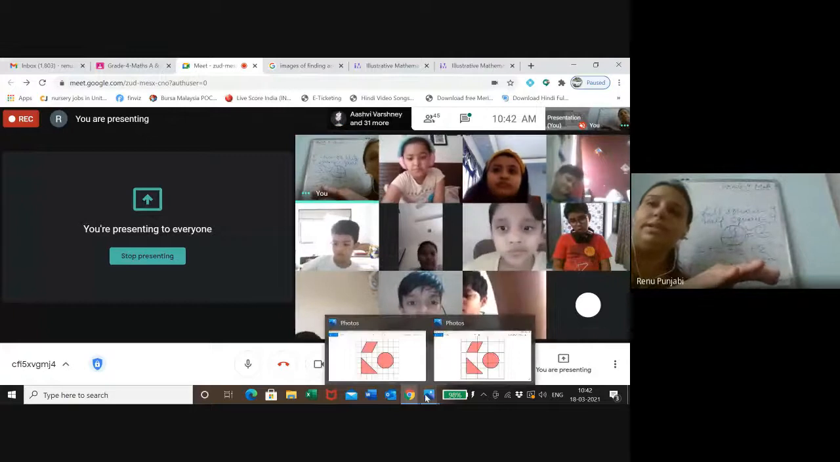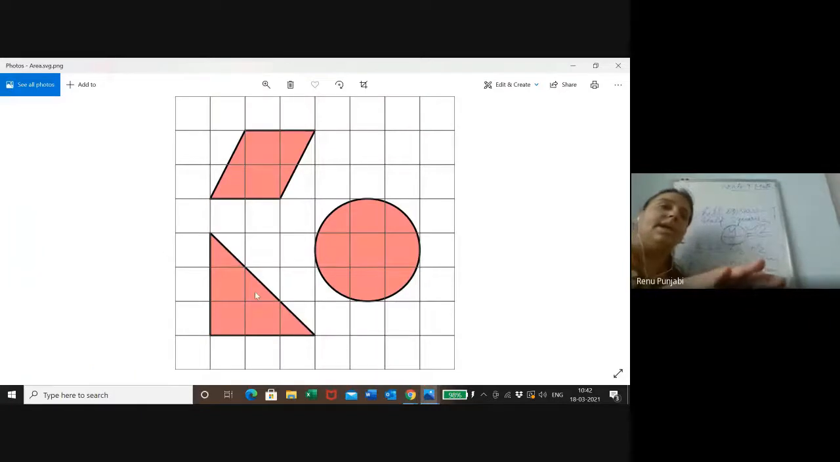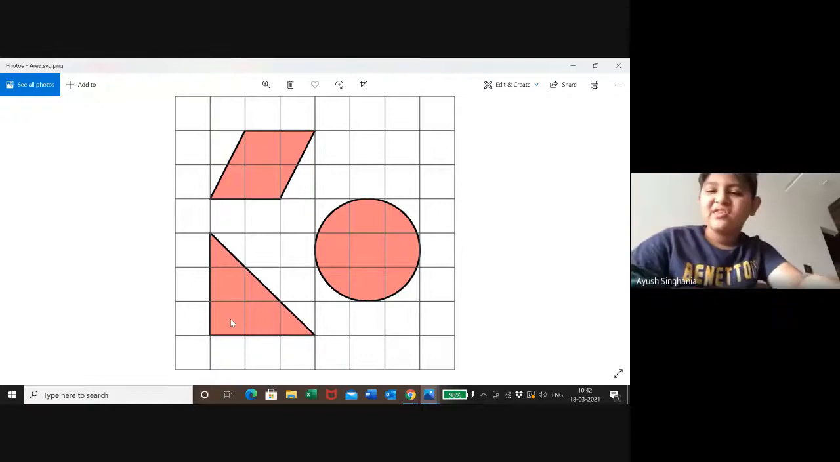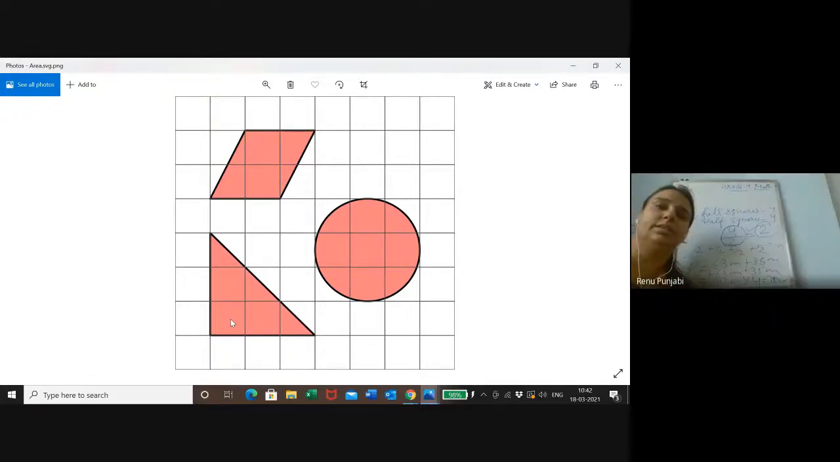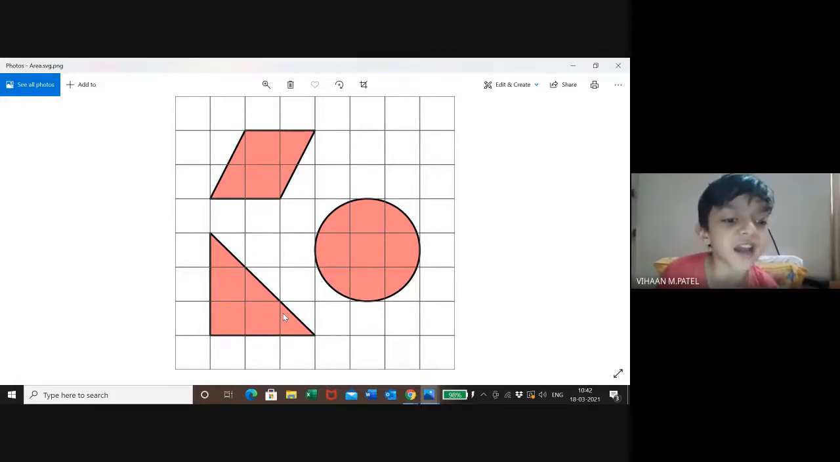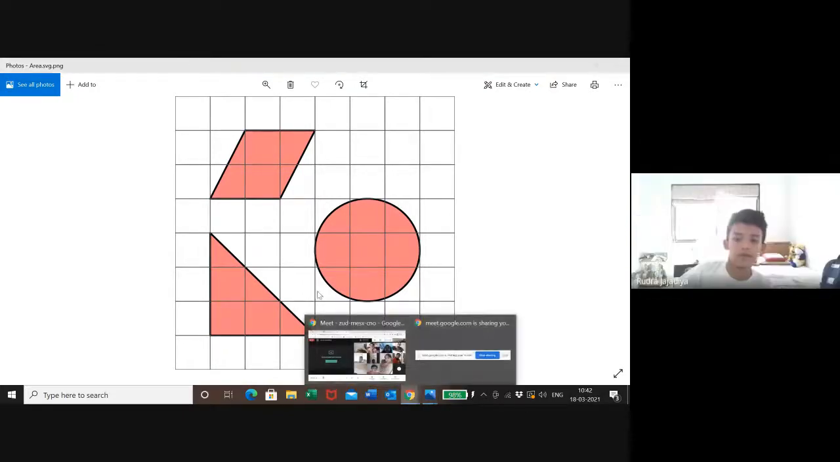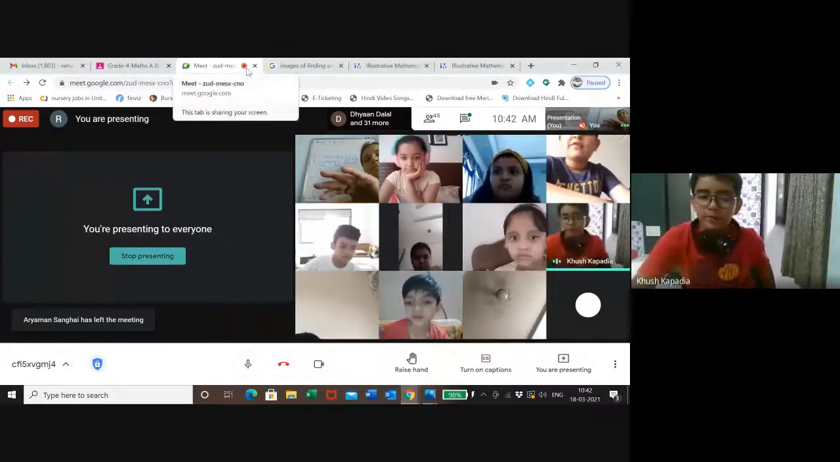No, don't shout in the class. Don't scream. Please write in the chat box. Write the answer of this third one. Ma'am, I don't understand this. Which child is this? Ayush. What do you understand about this till now? I don't understand anything. Ma'am, this is 4.5 square unit. I just understand this. Yes, ma'am. 4.5.